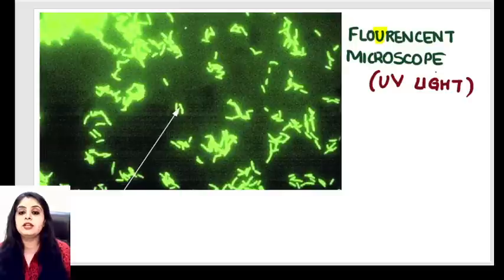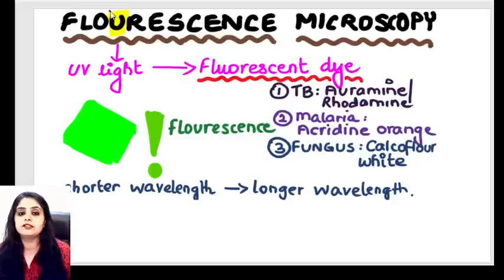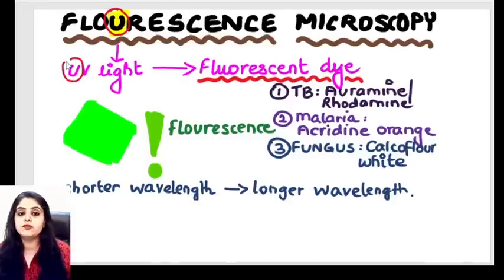Coming to the next one, everyone I'm sure has seen this microscope earlier. This microscope is the very famous fluorescent microscope. What is the light source that we have for fluorescent microscope? The light source is the UV light, the ultraviolet light. So let us analyze a few things. You will say, ma'am, fine, you've told us that fluorescent microscope works with ultraviolet light, but you've seen ultraviolet light at so many places, even in day-to-day life, in some instrument or machine.